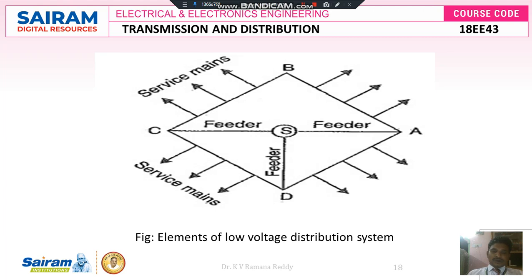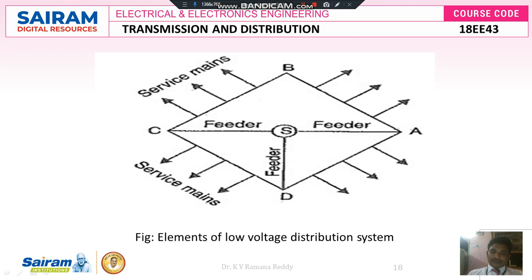Next, once the power has reached the distribution system, where we distribute the line to line voltage of 400 volts and the line to neutral voltage of 230 volts. Before we distribute that power to consumers, it comes to the distribution station.